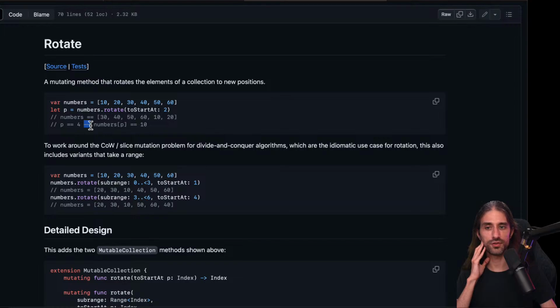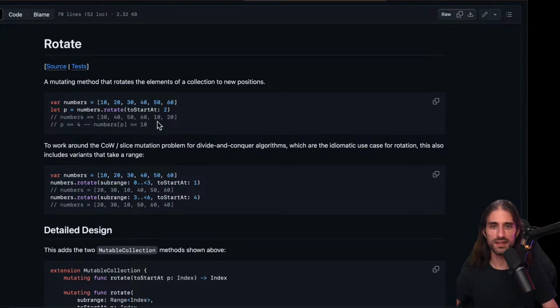Oh, okay. I think it's just something to separate. Okay, it says following this call, numbers is equal to this new ordering, and P is equal to 4. So 1, 2, 3, 4, so actually 0, 1, 2, 3, 4.